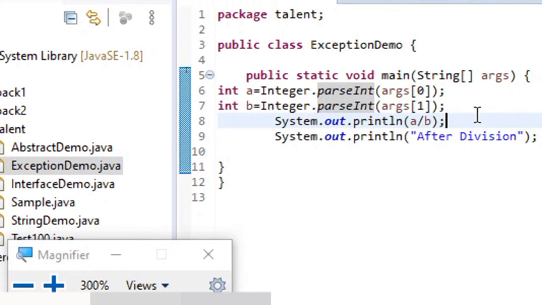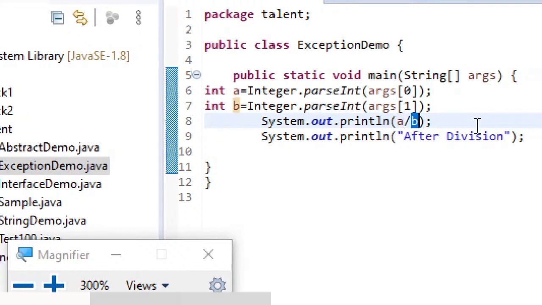And another one is arithmetic exception, division by 0, where this b value here is the dividend and this is the divisor. If the divisor is 0, then you get this arithmetic exception.